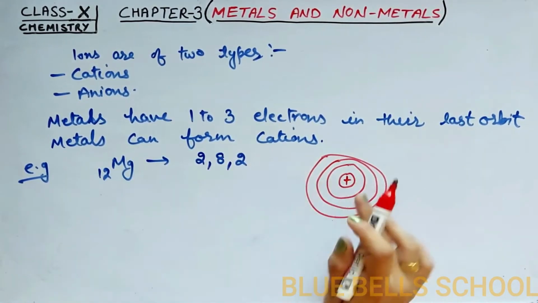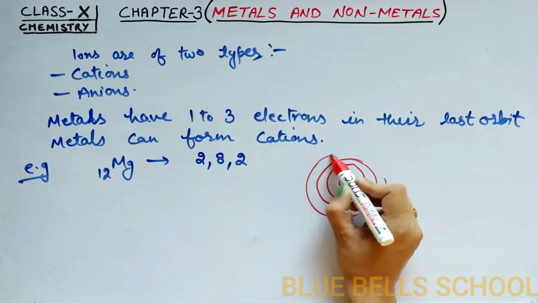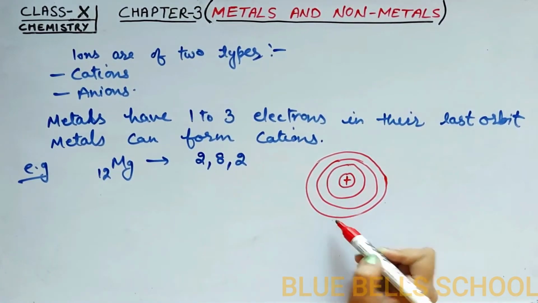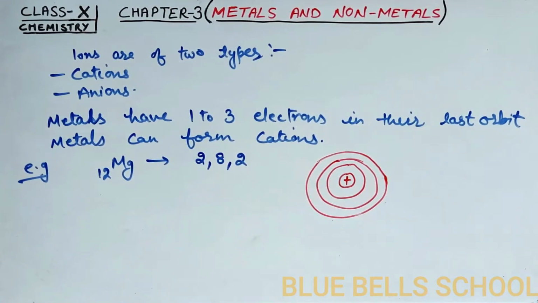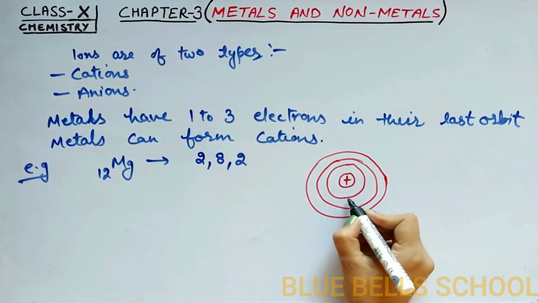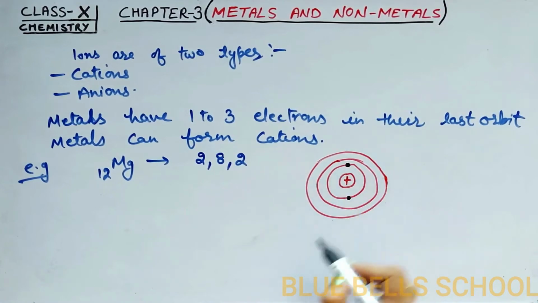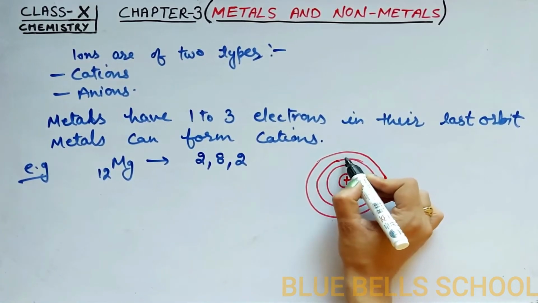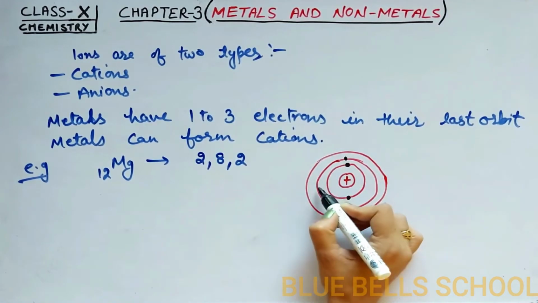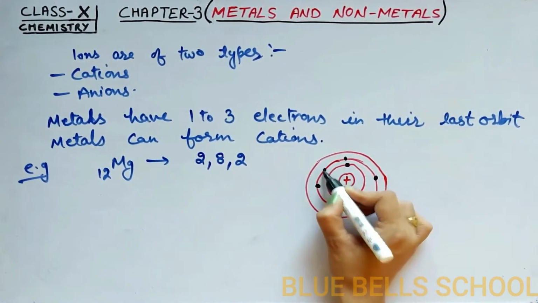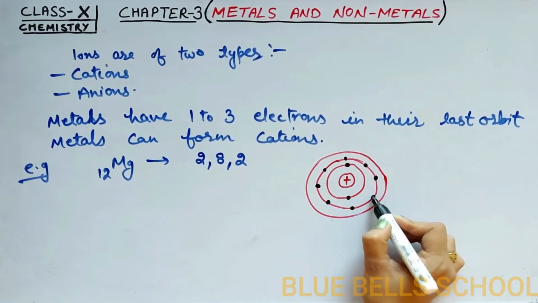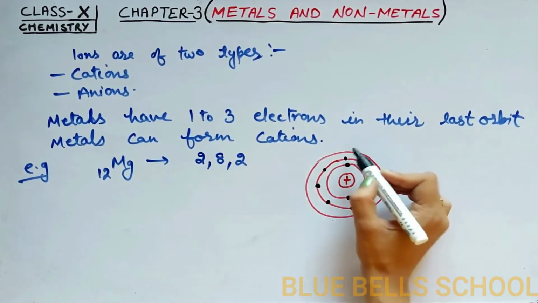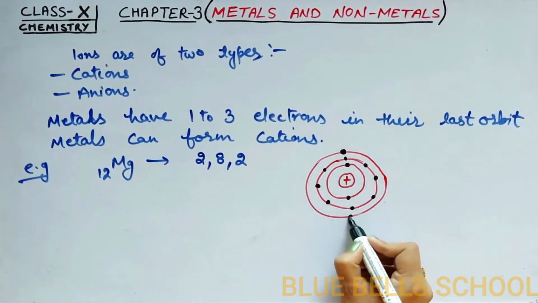In case of magnesium, there are 3 orbits. Innermost orbit has 2 electrons, the next orbit has 8 electrons. How many electrons are in the last orbit? There are 2 electrons in the last orbit.